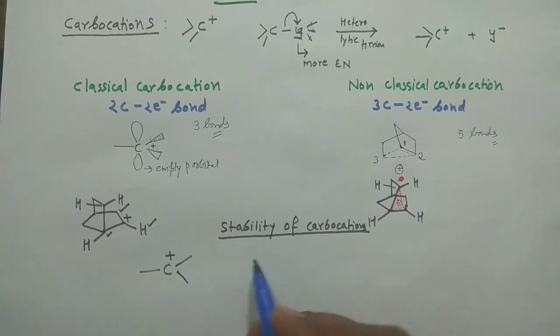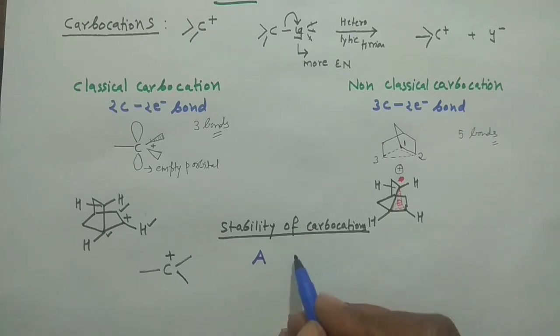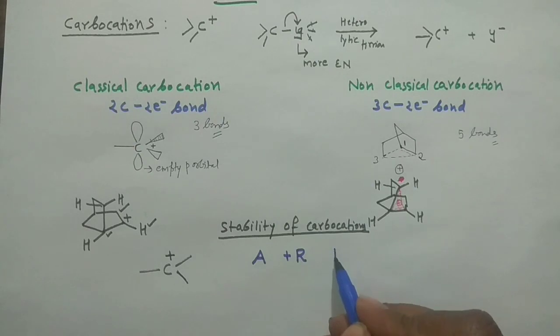First of all, aromaticity is one factor. I am writing A, which will decide the stability of the carbocation. Then your resonance, and resonance would be positive type. And then you may have your mesomeric effect, and it is also a positive type.